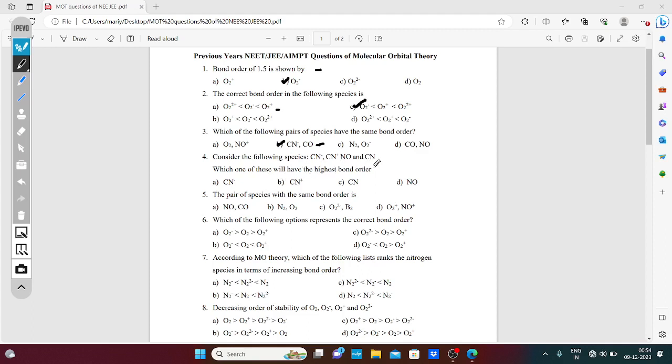You know that the highest bond order is 3. So CN plus: 6 plus 8 is 14 electrons, so bond order 3. So the rest are all less.